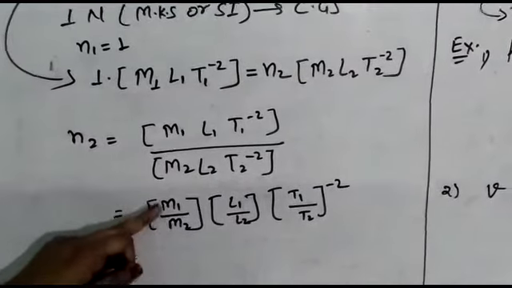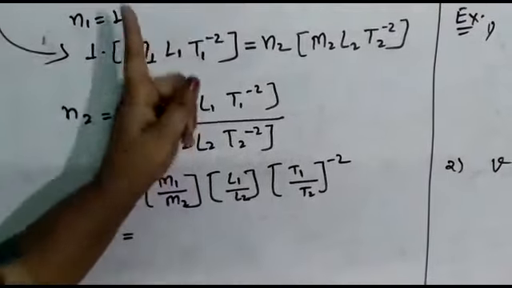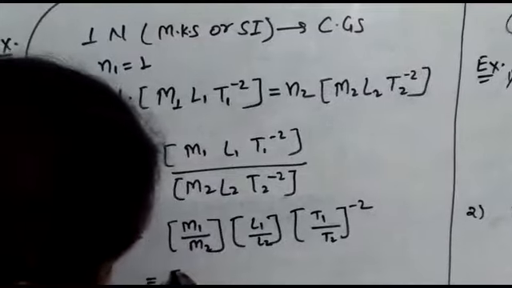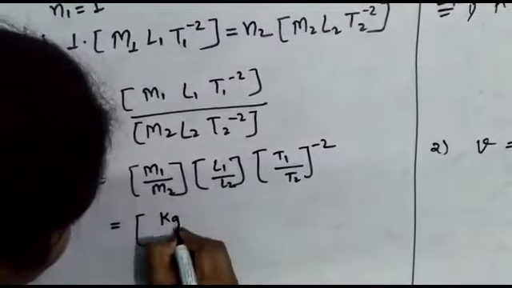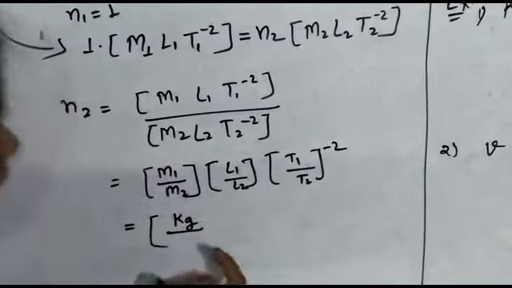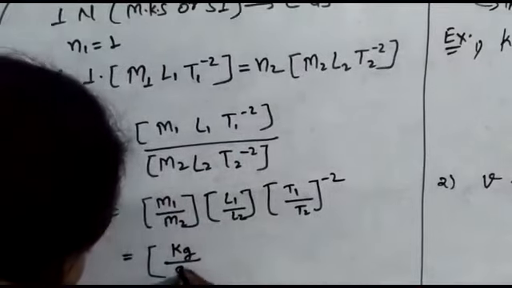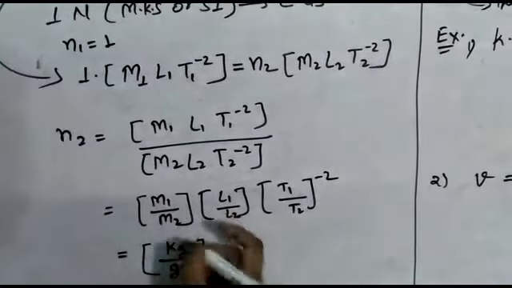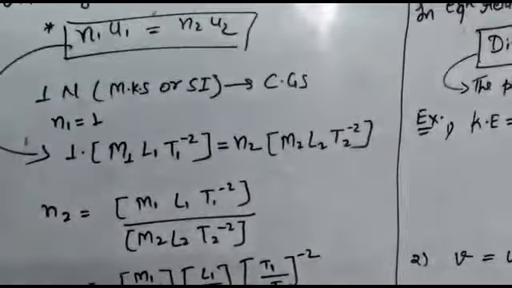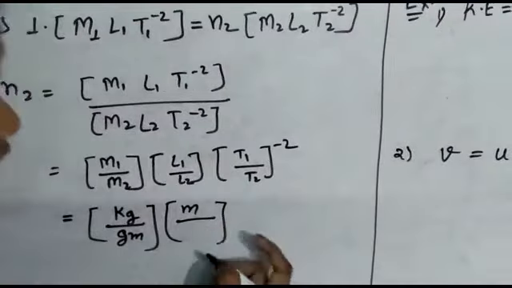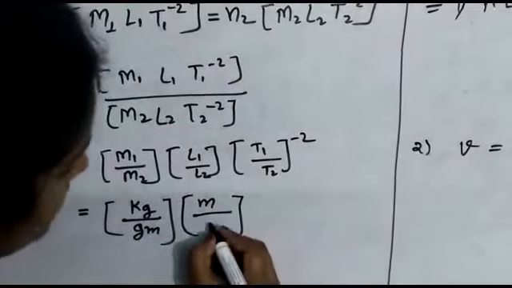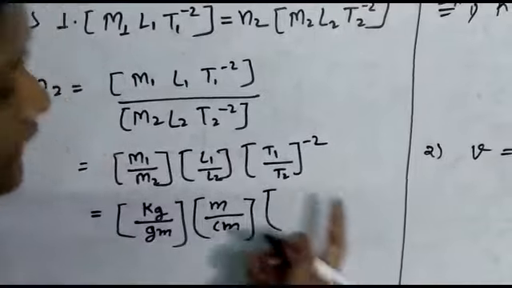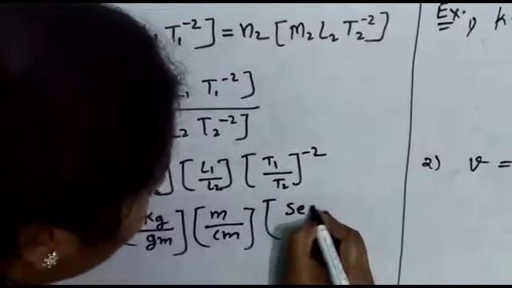So M1 is the unit of mass in MKS system. So we know that the unit of mass in MKS is kg and the unit of mass in CGS is gram. L1 is the unit of length in MKS and L2 is the unit of length in CGS, that is centimeter. And second is same in both conditions.